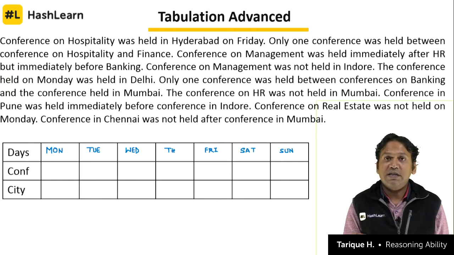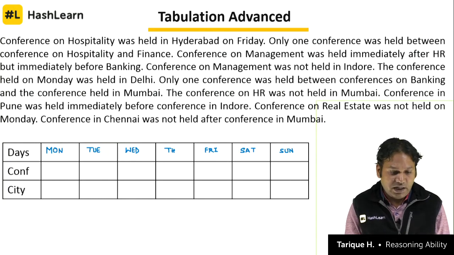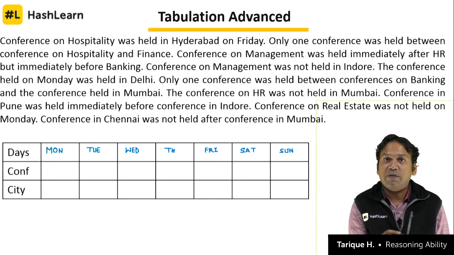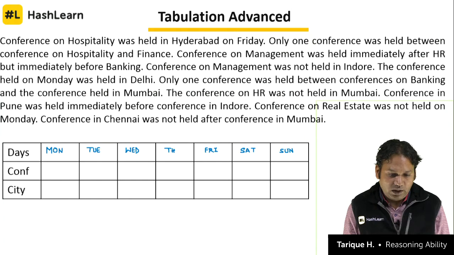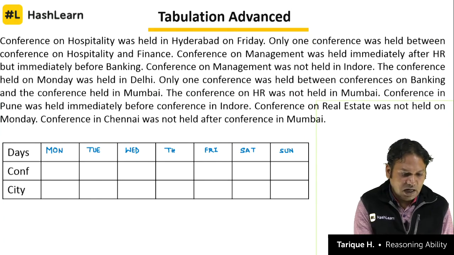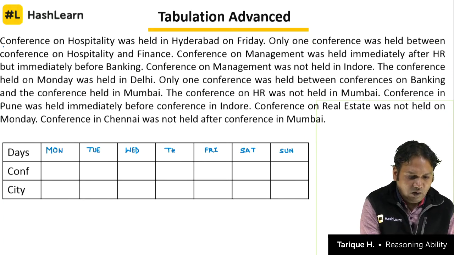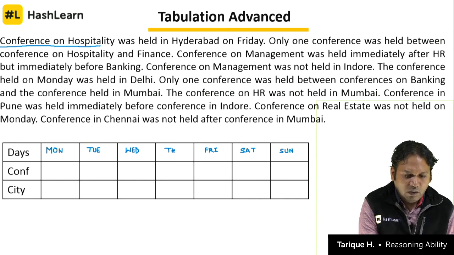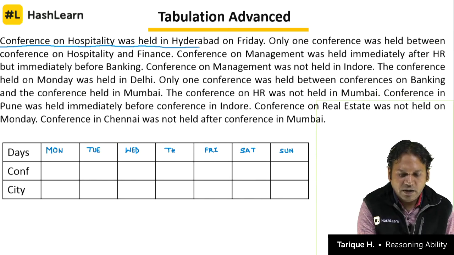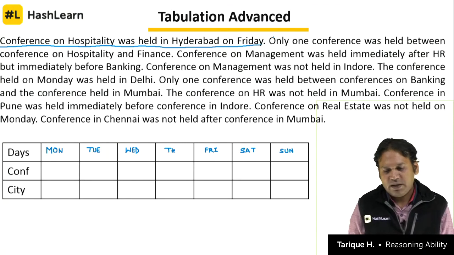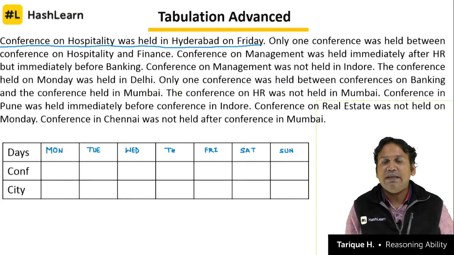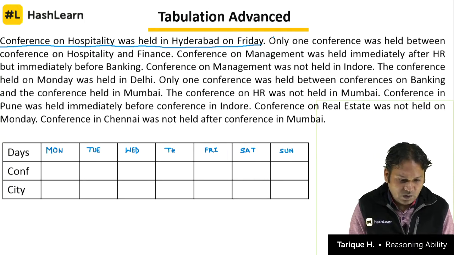Now with the conferences starting on Monday and ending on Sunday, now we'll start taking the clues one by one and see what information we have in the clues. So start with the first clue. Conference on hospitality was held in Hyderabad on Friday. This is our first clue and this is a direct clue, right? That you should understand. So we know both things.